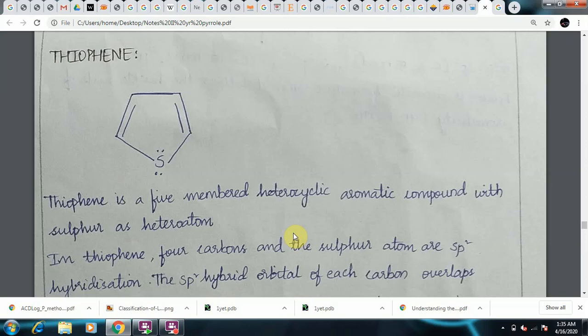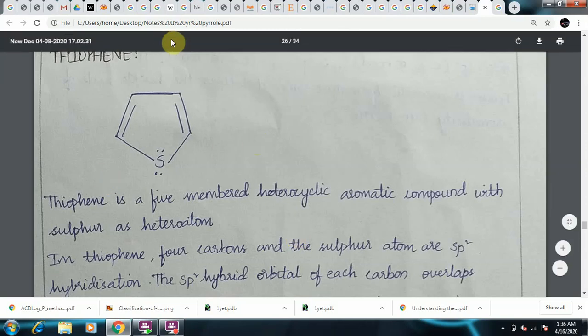So what is thiophene? Thiophene is a 5-membered heterocyclic ring containing sulfur as a heteroatom. And sulfur belongs to the same family as oxygen. It contains 2 lone pairs of electrons. As you can see clearly in the structure, it is a 5-membered ring containing sulfur as a heteroatom. The sulfur contains 2 lone pairs of electrons.